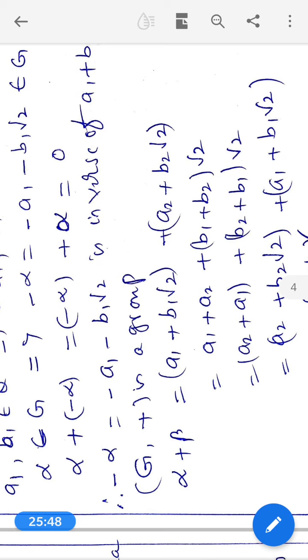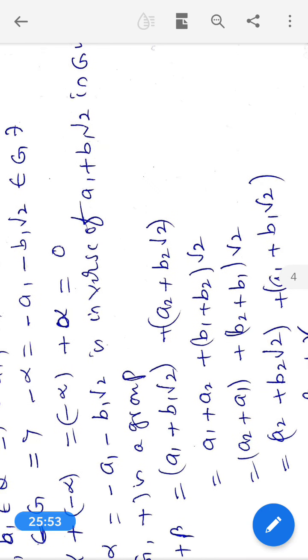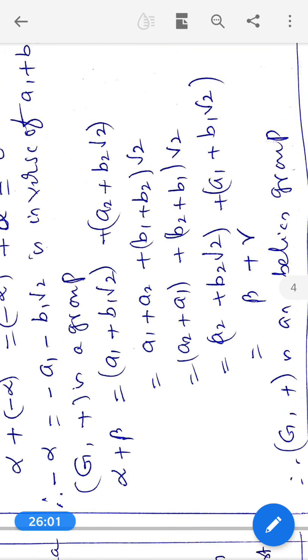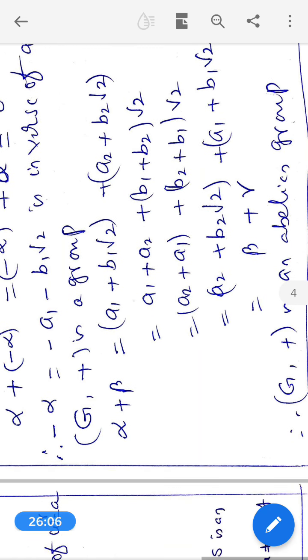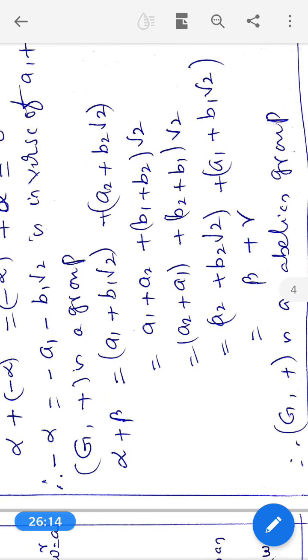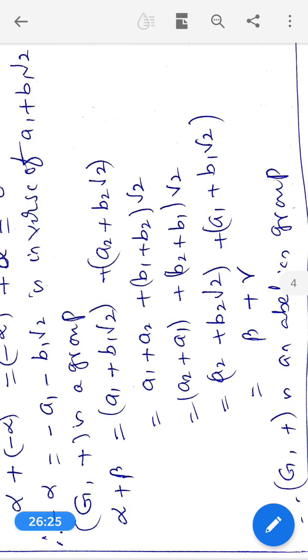If alpha belongs to G, minus alpha also belongs to G such that alpha plus minus alpha is equal to the identity element in G. Therefore, G comma plus is a group because the inverse element exists. Now, we go to verifying the abelian property with respect to plus. What are the two elements in G? Alpha comma beta. Now, if we verify alpha plus beta and beta plus alpha, both are equal, then we say that G comma plus is an abelian group.